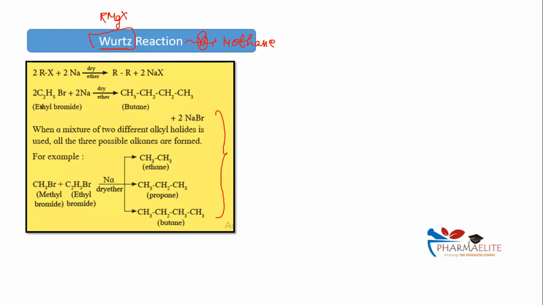Good one, Sandeep. In entire organic chemistry, there are hardly 5 reactions which have dry ether on the arrow. अरो पे dry ether वाले सिर्फ 5 name reactions हैं, one of which is Wurtz reaction. The easiest way to identify Wurtz reaction is having 2 molecules of RX with 2 molecules of sodium. Once you have these 2 molecules of RX with 2 molecules of sodium, it is straight away Wurtz reaction.